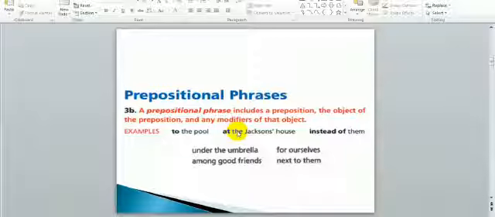The third example, instead of them, as we see, instead of the preposition, them, the pronoun works as object of the preposition. The same under the umbrella, among good friends, for ourselves, next to them, all the same thing.